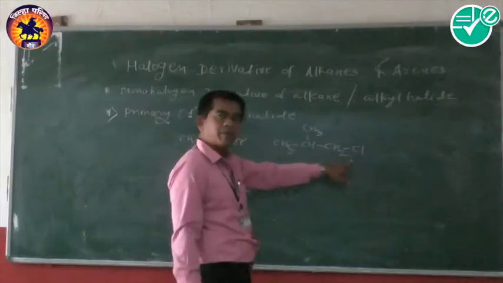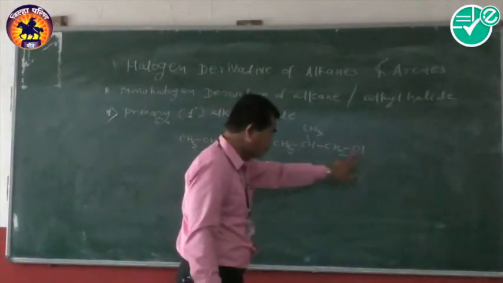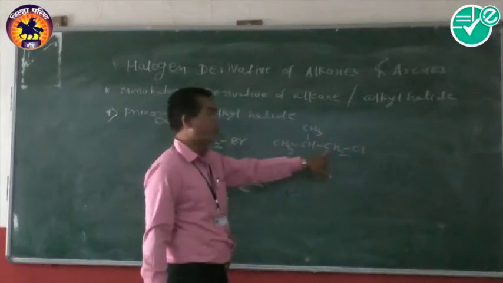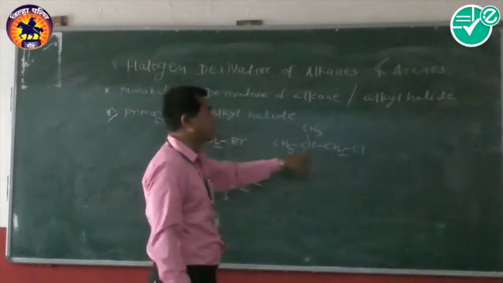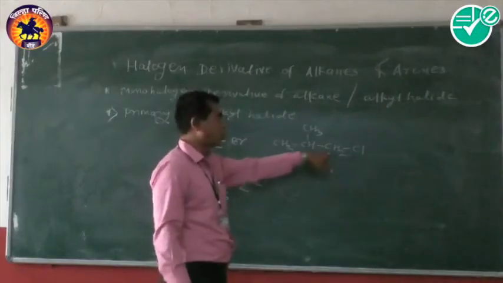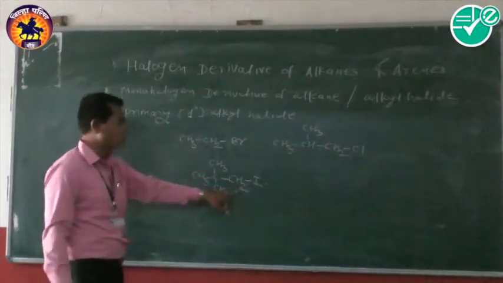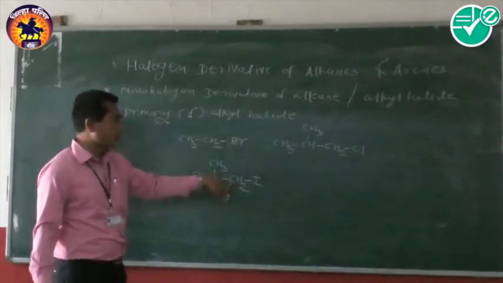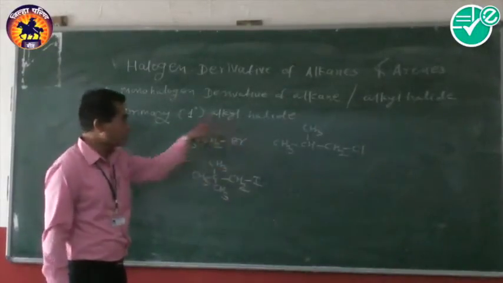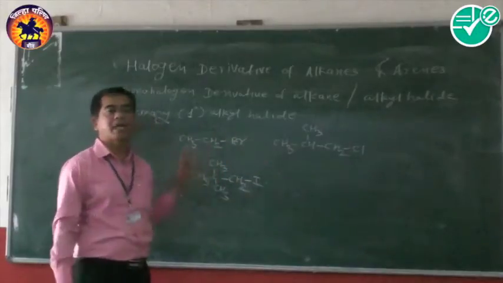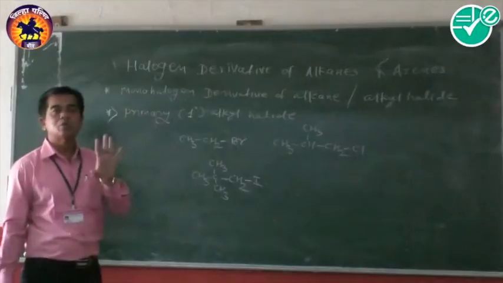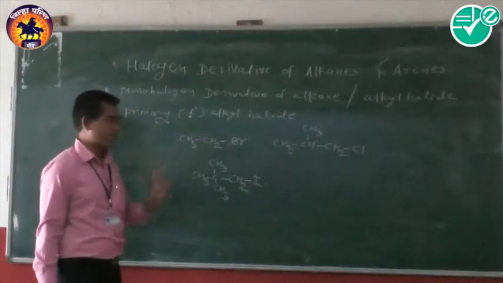Like this, in this example also, the halogen chlorine atom is attached to a carbon atom which is primary because it is directly attached to only one carbon atom. Here also, this iodine halogen atom is attached to a primary carbon atom. So all these examples represent primary alkyl halides because the halogen-containing carbon is primary.